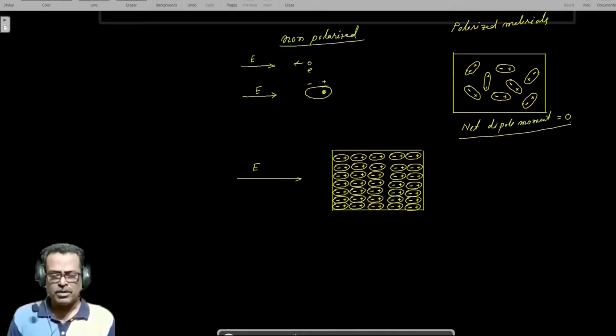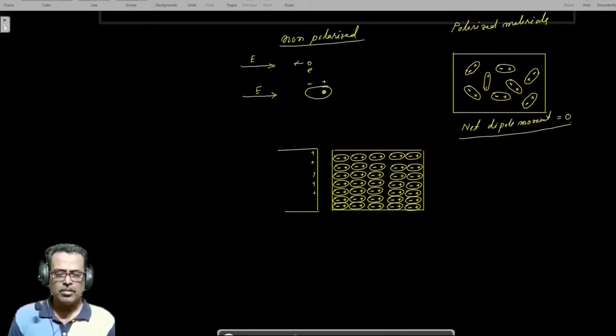Now, consider a body near this, an inducing body which produces the electric field. Suppose we consider that type of body. If here there is a positive charge which is the cause of the electric field, the electric field is in this direction.